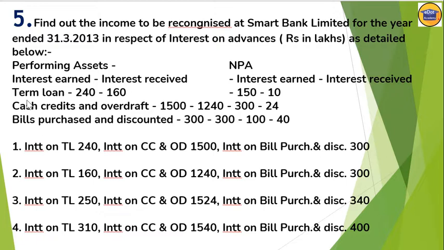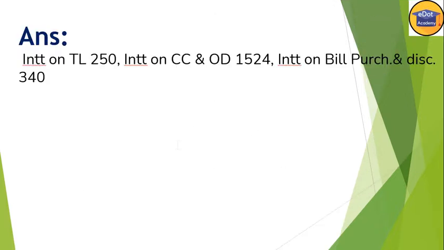So under the term loan, the earning under performing is 240 plus 10, so it will be 250. That means we are reaching option 3. Interest on CC and OD, the same pattern will follow, so we'll take 1500 plus 24, and we get 1524. Interest on bills purchased and discounted, we have 300 plus 40, so 340. So option 3 is correct here.